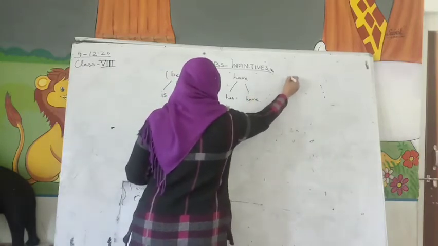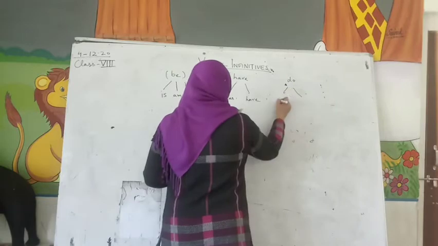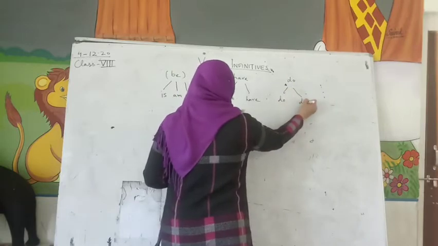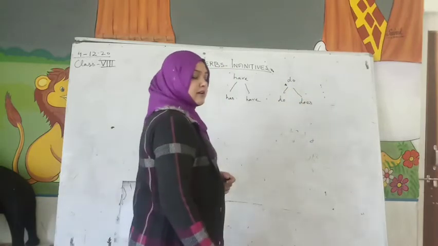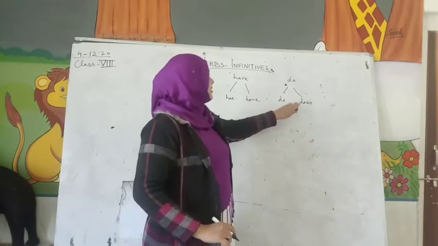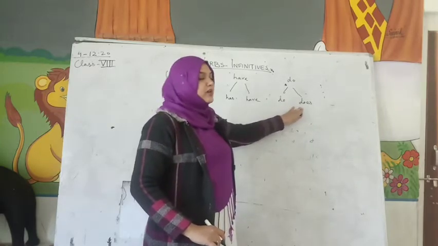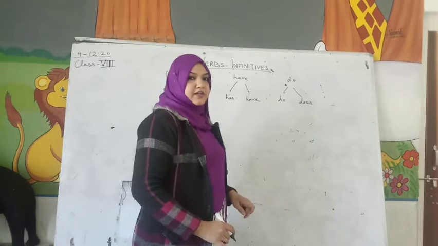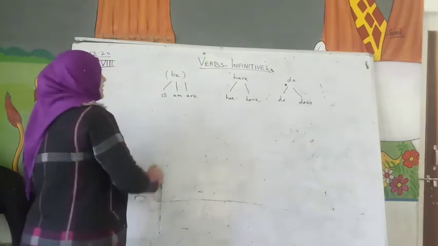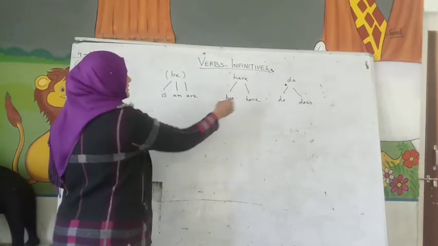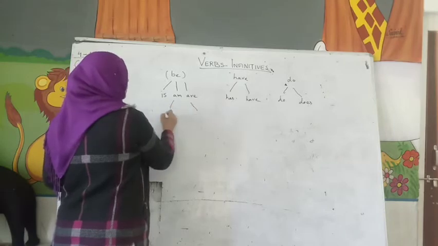And then you have do, it is do, does. Do is for plural, does is for singular, he does his homework. Alright, now this is in present form, and what is in past form?